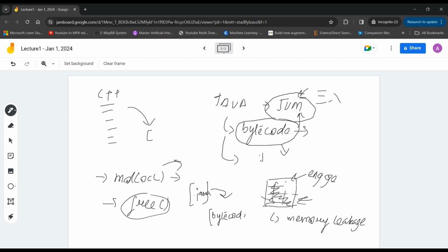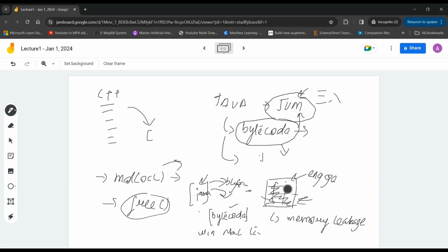Now instead of creating and running this program again and again, we can use this same bytecode to run on Windows, Mac, and Linux, even on different hardware and different operating systems. So this is the concept of write once, run anywhere. We write the code once, create a bytecode out of it, and then we can run this bytecode anywhere without compiling again. But if we make changes in this file, then we have to create a new bytecode for that. This bytecode is for the initial version, but after we make the changes, we have to create a new bytecode.